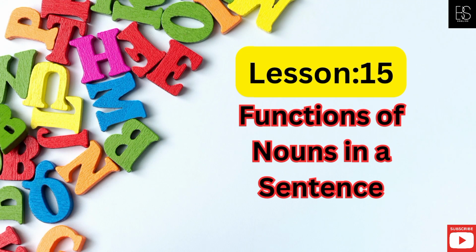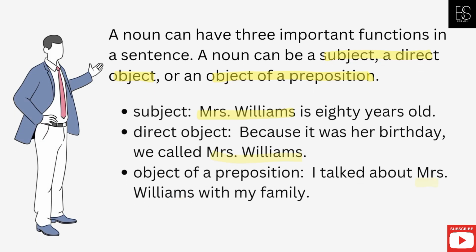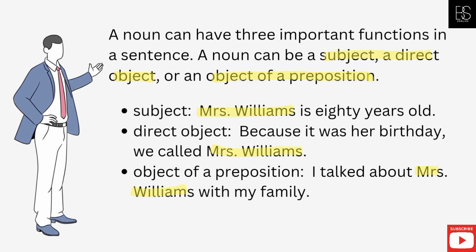Lesson 15: Functions of nouns in a sentence. A noun can have 3 important functions in a sentence. A noun can be a subject, a direct object, or an object of a preposition. Subject: Mrs. Williams is 80 years old. Direct object: Because it was her birthday, we called Mrs. Williams. Object of a preposition: I talked about Mrs. Williams with my family.